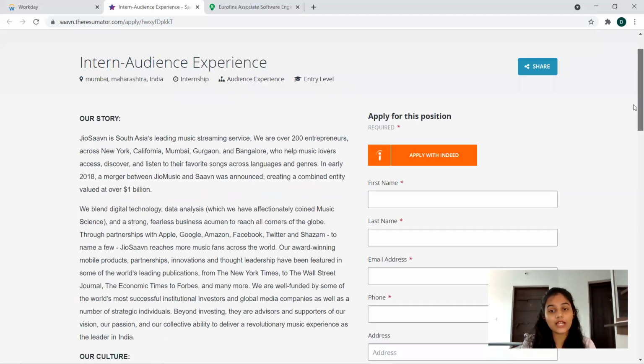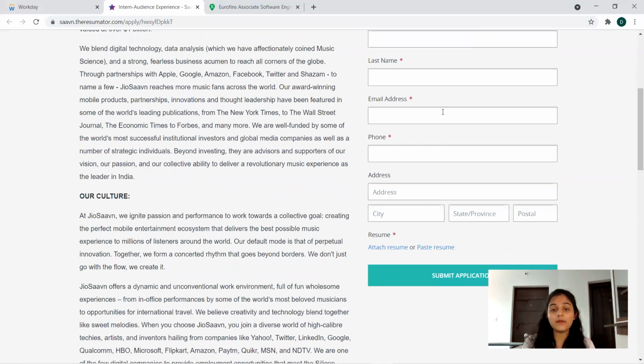And to apply for this, you can submit this application: first name, last name, email address, phone number, resume. So coming to the resume section, you might have prepared your resume to apply for the IT sector or a corporate sector. So you have to make the necessary changes, because this job opening is different from that of an IT sector. You have to specify your technical skills, but the strengths and weaknesses that you have mentioned in your resume, you have to edit a little bit, because this is a different job from an IT sector.